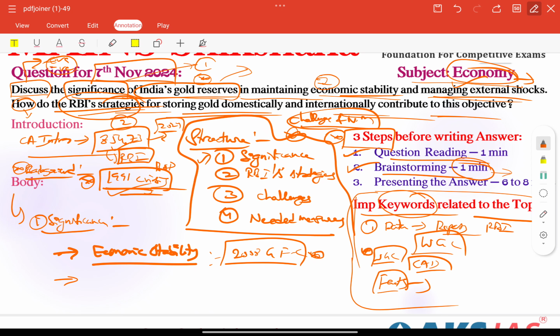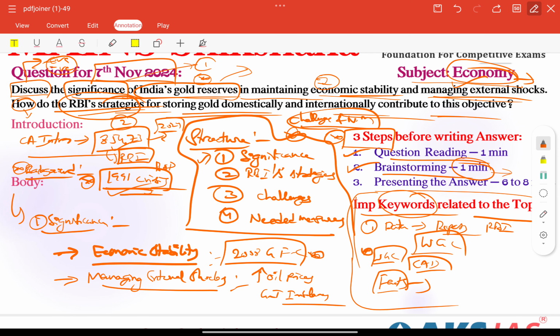So next, coming to managing external shocks, also a very important term. Already mentioned in the question itself. Gold can safeguard us against external disruptions, whatever we have, rising oil prices, and also global trade imbalances.